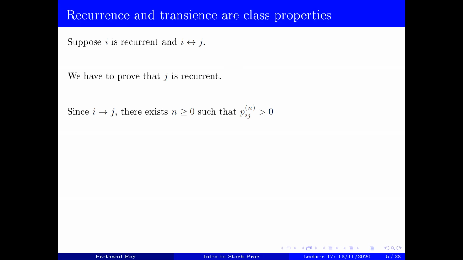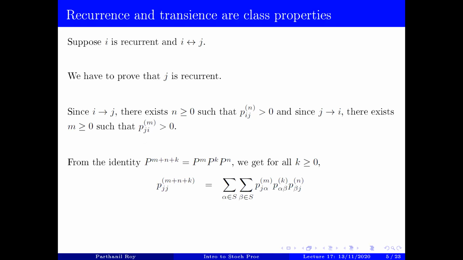Now to do this, let's first see that if i is communicating with j, then of course i leads to j and j leads to i both. Since i leads to j, we can get a non-negative integer n such that P_ij^n is positive. So in other words, i will lead to j in n steps. Also, since j leads to i, we can get a non-negative integer m such that P_ji^m is positive. So let's take one such integer n and one such integer m.